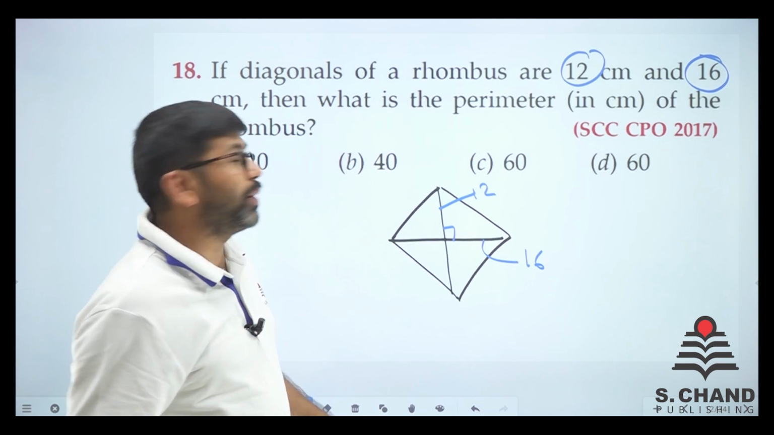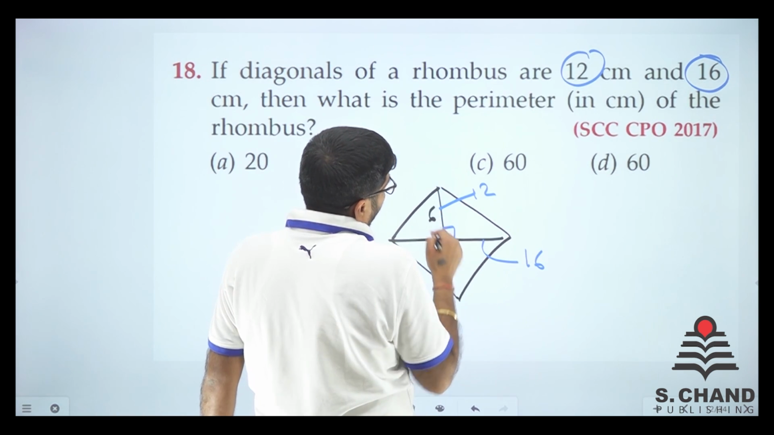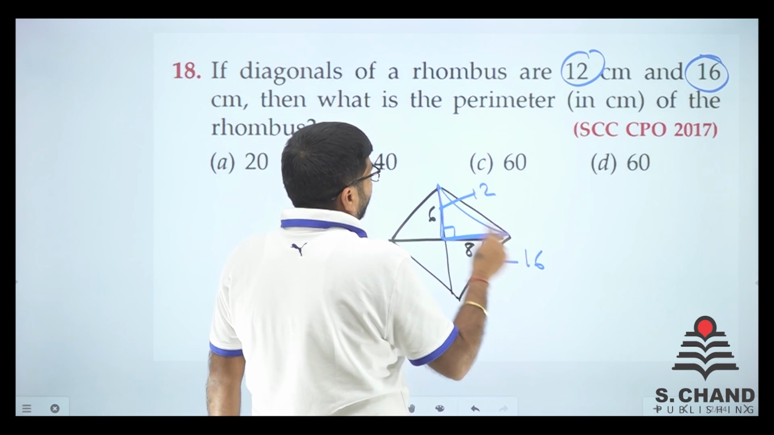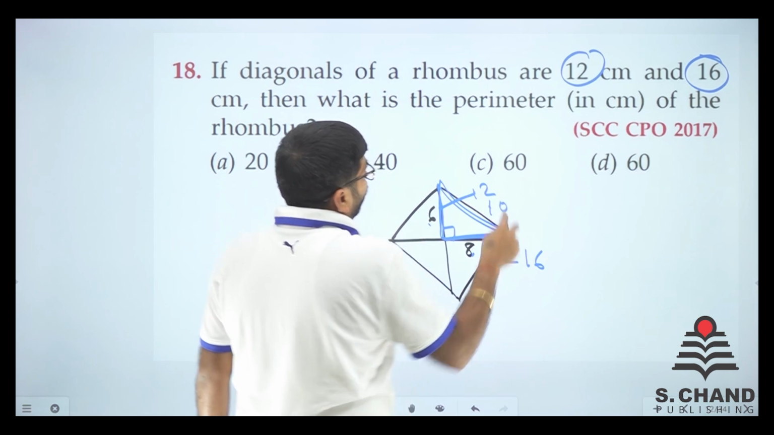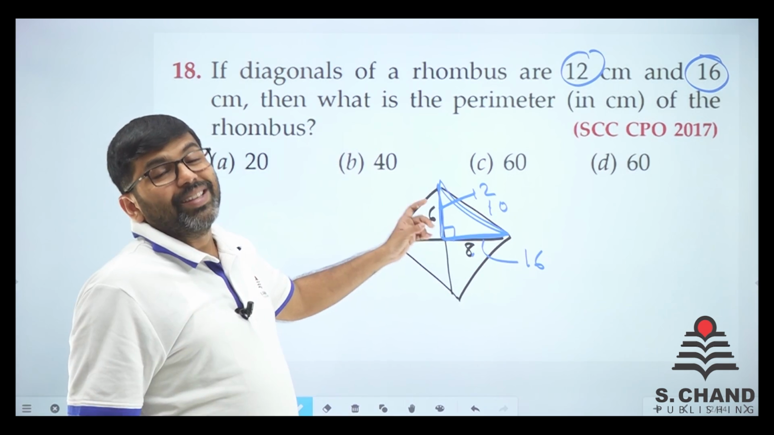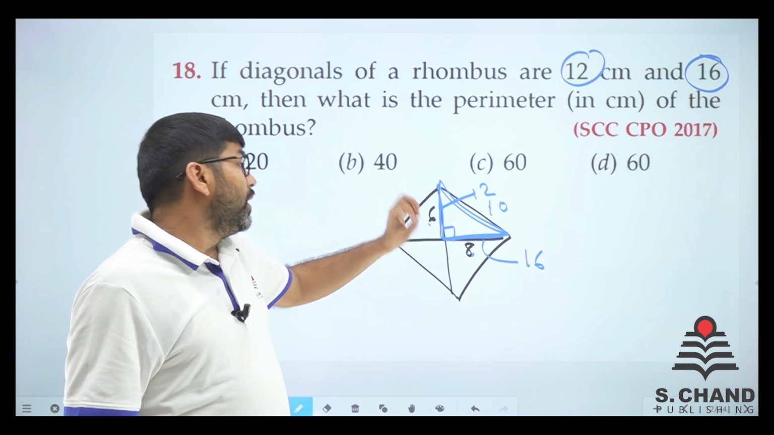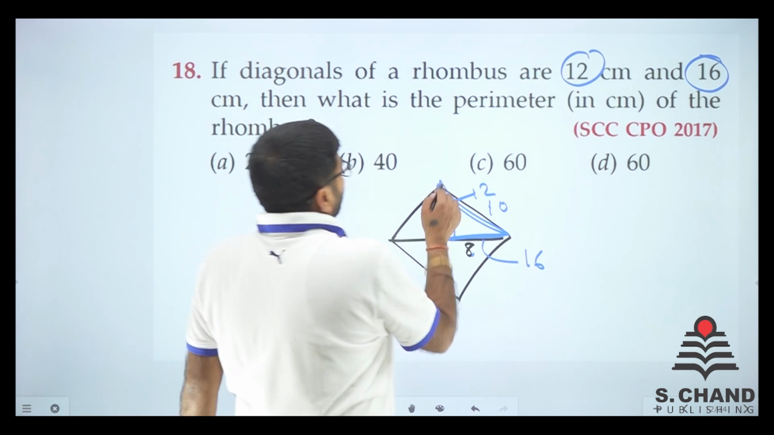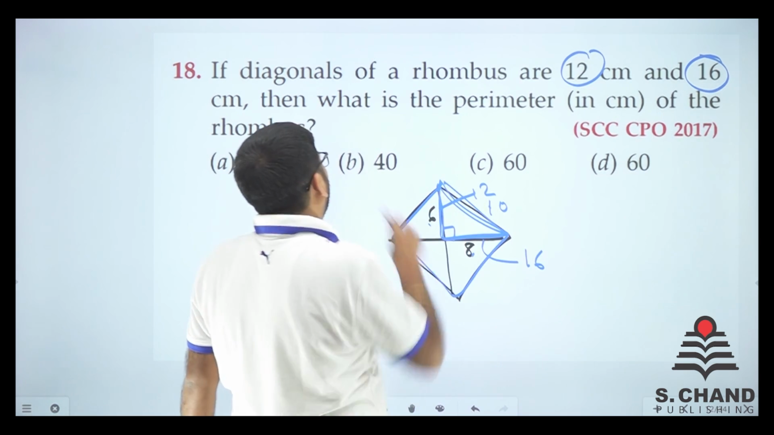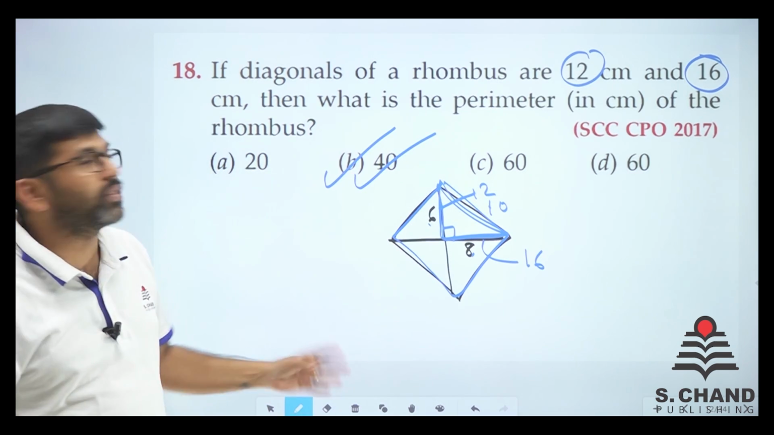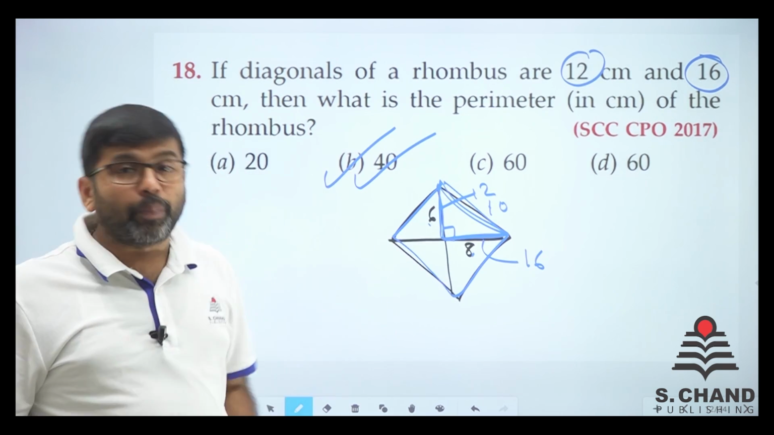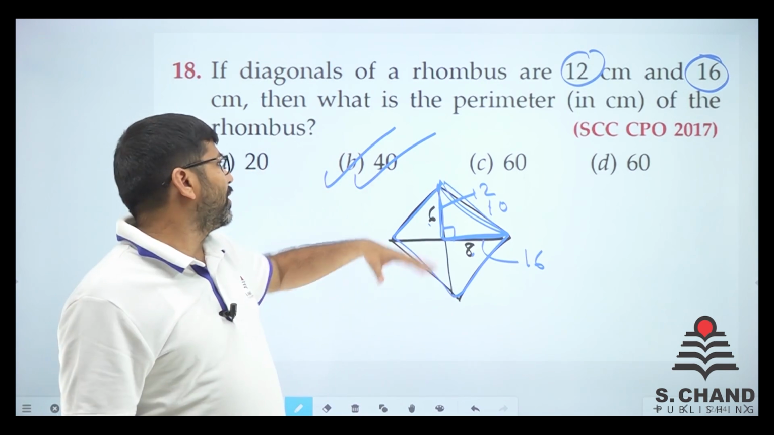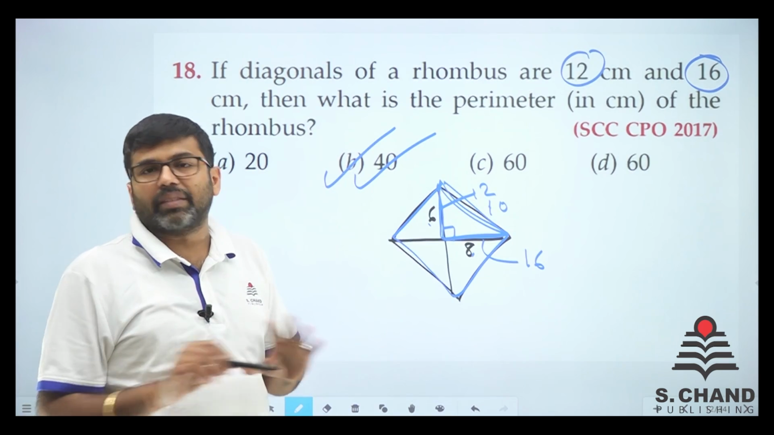But the diagonals bisect each other into halves. So 12 by 2 is 6, and 16 by 2 is 8. So we know it very well. In a triangle, the triplet is 6, 8 and 10. If you want to check, 6 square is 36, 8 square is 64. 64 and 36 is 100, root 100 is 10. So we have done. Now what is the perimeter? 10 plus 10 plus 10 plus 10, 40. Very simple question, simple answer. You just need the properties of a rhombus. If you know the properties of a rhombus and can relate it to a triangle, the answer is done. Otherwise you will go around in circles and the answer won't come.